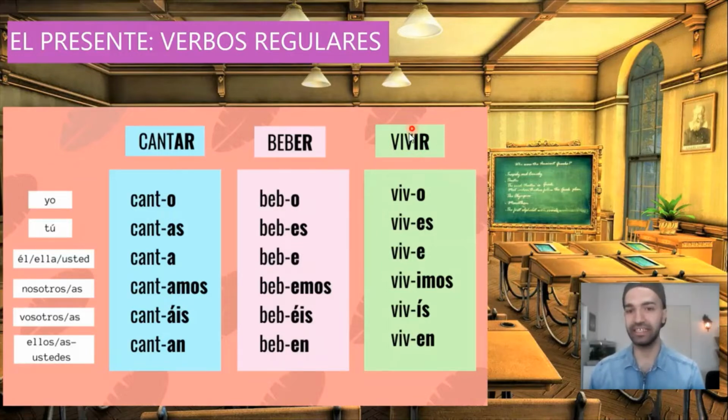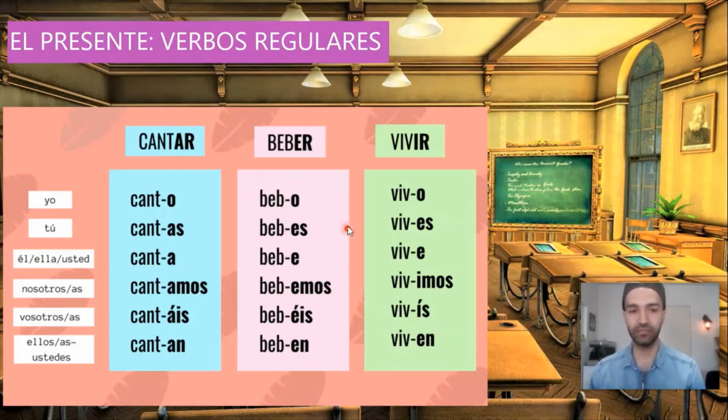El verbo vivir, to live. Vivir, it ends in ir. So we will conjugate it in the following way. Yo vivo, tú vives. Él, ella, usted vive. Nosotros, nosotras vivimos. Vosotros, vosotras vivís. Ellos, ellas, ustedes viven. So when we see a verb that ends in ir and it's a regular verb, we will conjugate it in the same way. It will have the same endings: o, es, e, imos, ís, en.